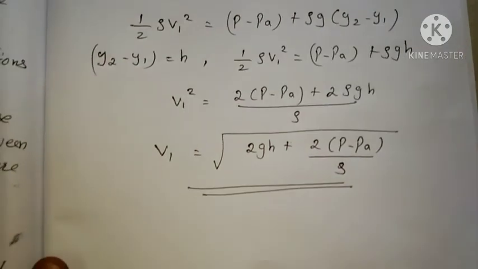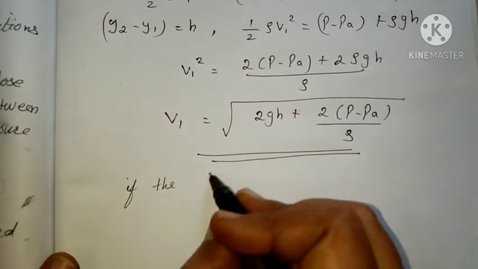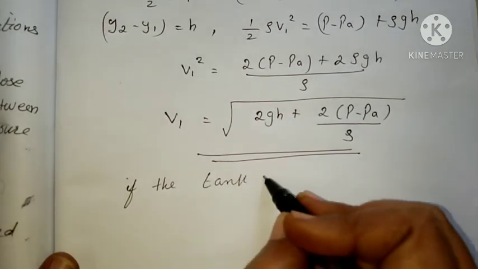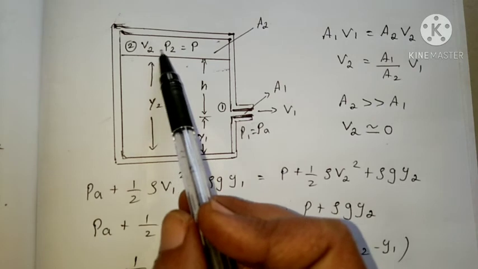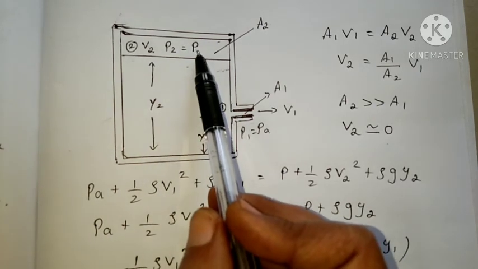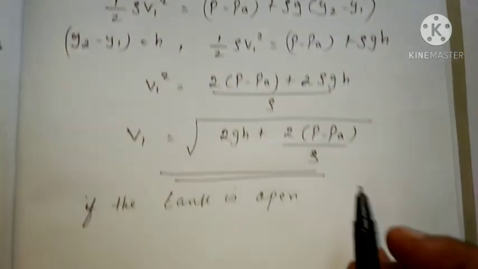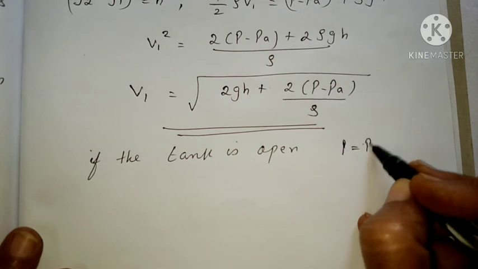Then you take one condition: if the tank is open, then what is the pressure at this point, the free surface of the liquid? It is equal to the atmospheric pressure. So if the tank is open, this P is equal to atmospheric pressure.